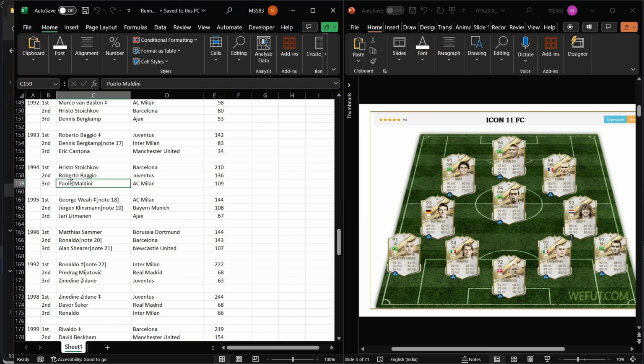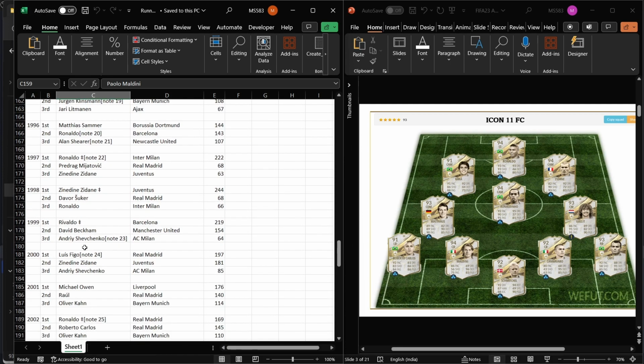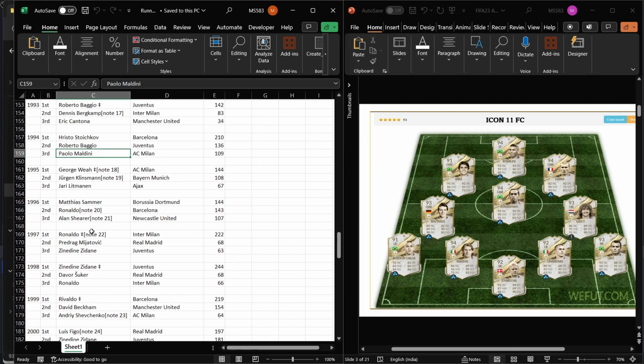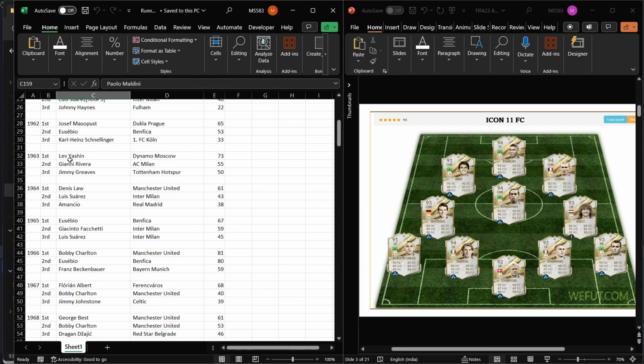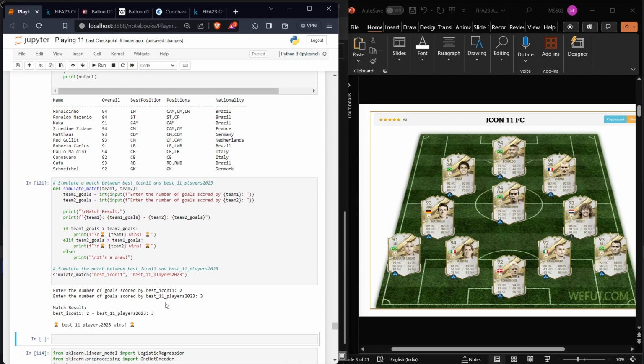Let's open the Excel file which we have taken from the Wikipedia page and cleaned. So at 1994, Paolo Maldini is at 3rd, and at 2002, you can see Roberto Carlos as well as Cafu in the nominees. The only goalkeeper who managed to win the Ballon d'Or award is Lev Yashin, and he is dead now, so we are not going to be adding him to this team. We simulate the match between the Icon 11 and Ultimate Team 11 and see who the winner is.